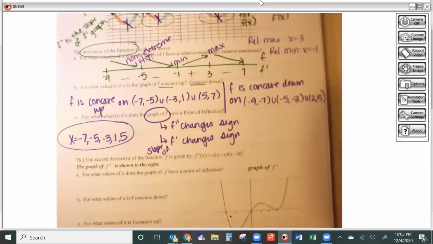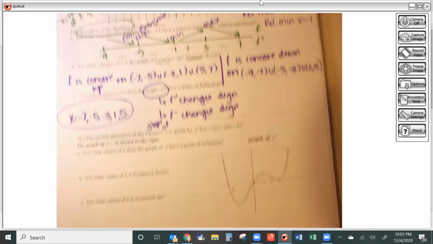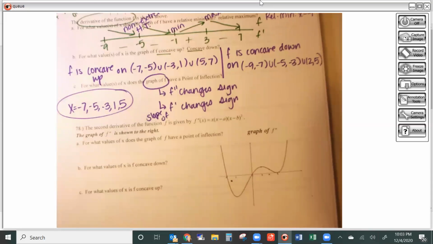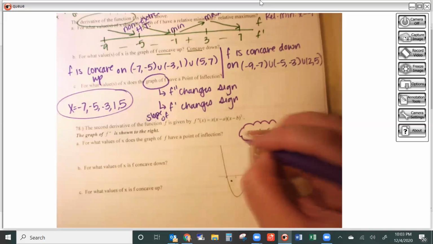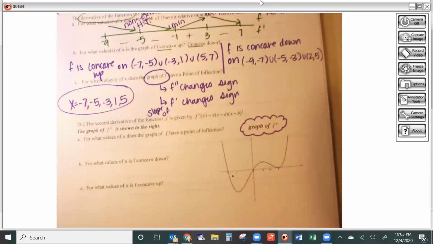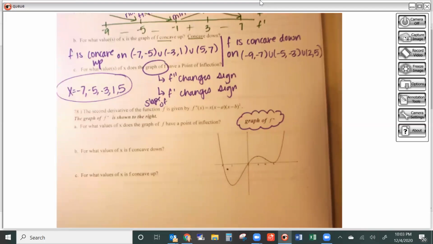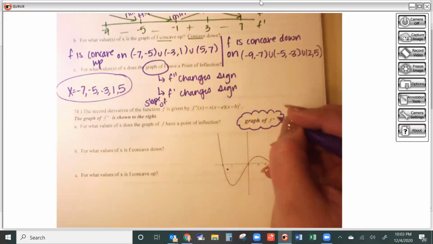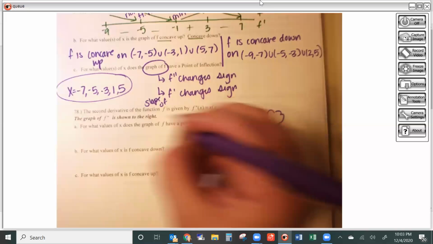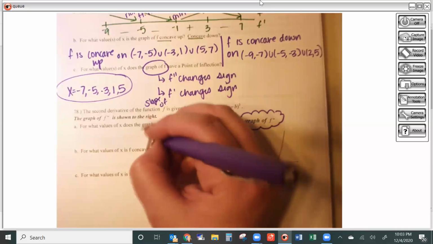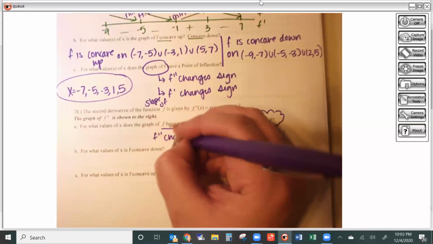All right, now 78 is a little bit more tricky. So this time it's a graph of f double prime, which is the second derivative. Now, I don't know if you guys remember from this homework, but f double prime does not give a lot of information about f. The only thing f double prime can tell me is what the concavity of f is. That's it. So if this is f double prime, then f is going to have a point of inflection when f double prime changes sign.